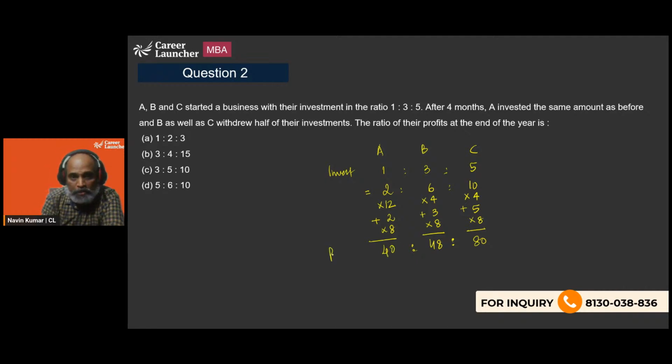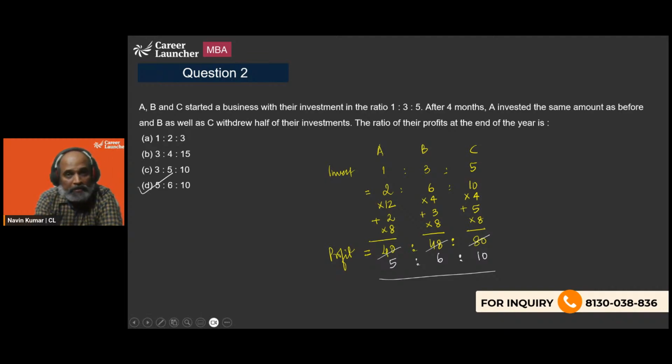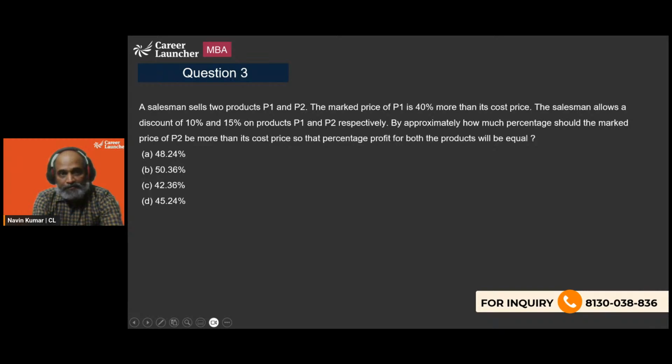So this is the ratio in which profit will be shared. We are asked to find the ratio. 40, 48 and 80, they all are divisible by 8. So this is 8 into 5, this is 8 into 6, this is 8 into 10. So 5 is to 6 is to 10 is what we should be looking at. So option D becomes our answer. Okay. Next one.